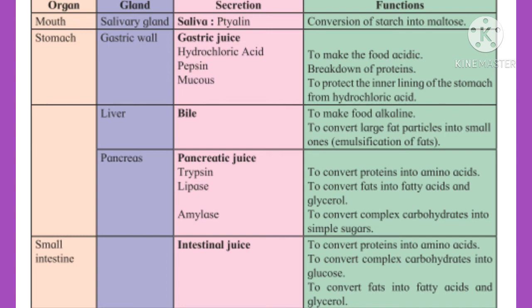The next organ is the small intestine. Secretion, intestinal juice and functions: to convert proteins into amino acids, to convert complex carbohydrates into glucose, to convert fats into fatty acids and glycerol.